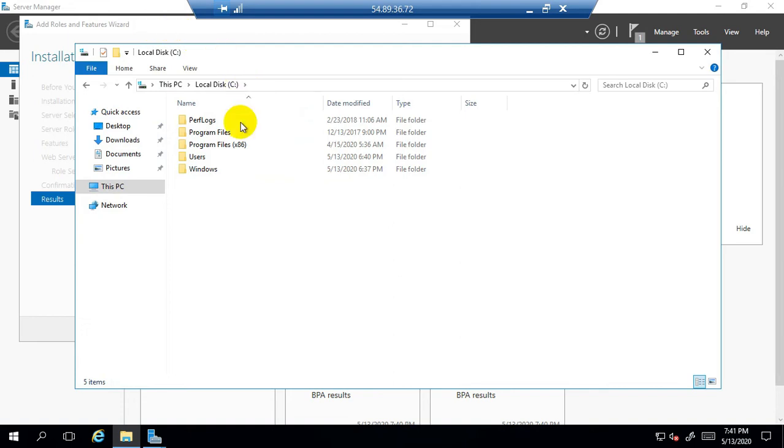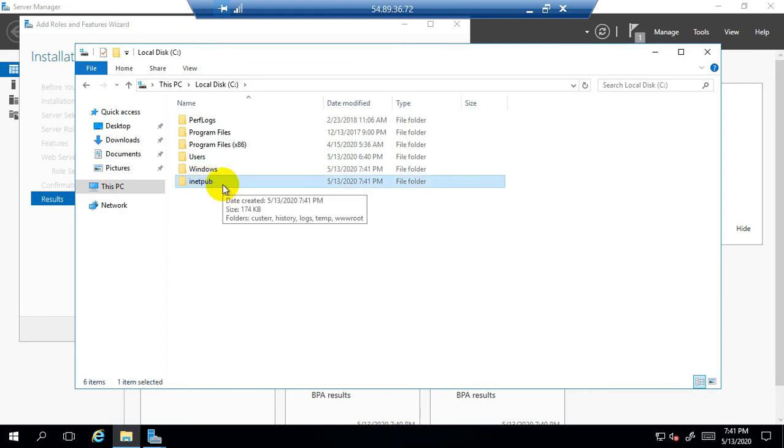Once the IIS web service role is completely installed, you can see the inetpub folder has been created. I already told you before, at the time of installing the IIS role on the EC2 instance 1, that inetpub is a folder which will be automatically created after the installation of the IIS service or the web service.